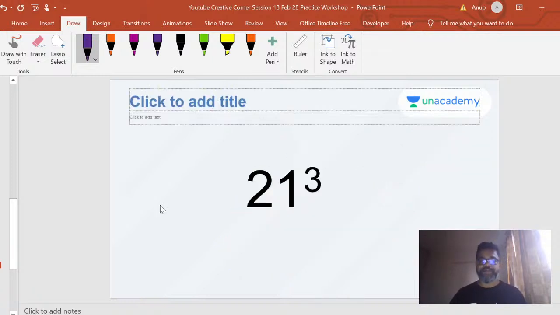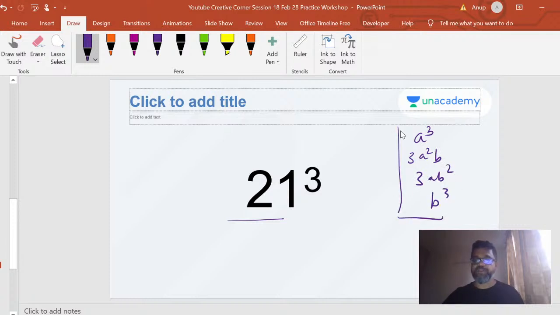Okay, cubes. Interesting, cubes. So in cubes also we follow a very similar pattern to the duplex, right? So first, the triplex. It's something called the triplex: a cubed, 3a squared b, 3ab squared, and b cubed. This is for a 2-digit number, right? All you need to do is add all these triplexes together, and you get your answer. So let's check it out.